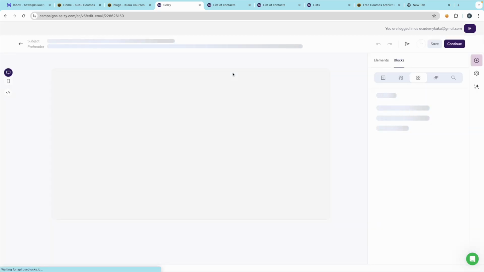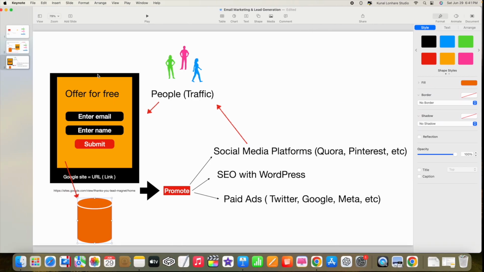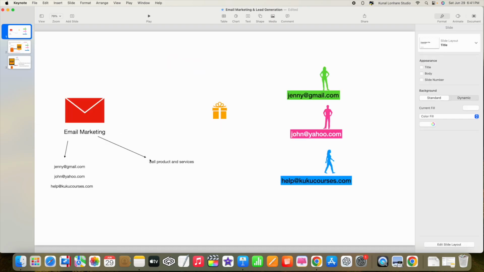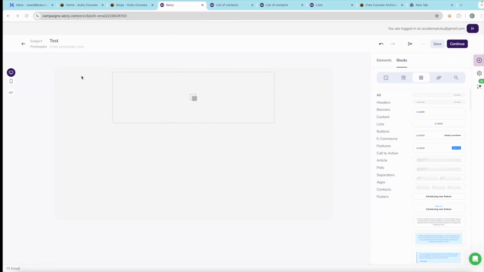Just wait for the application to open. That's it, very simple. You just have to put the email address, whatever you want to promote, because as we told you at the start of the class, after you get the email list of the people, you can send them emails and promote anything you want.